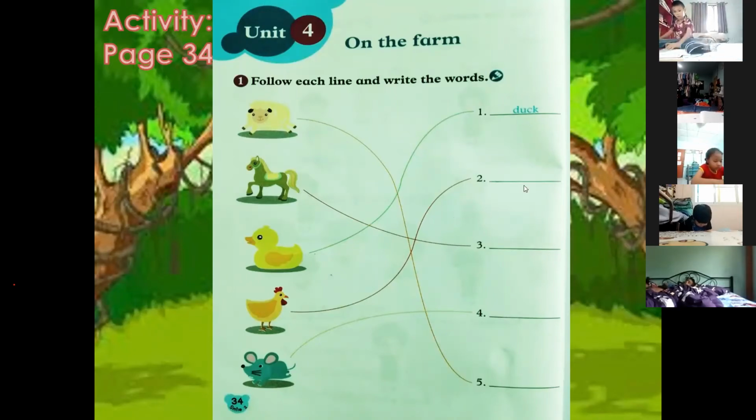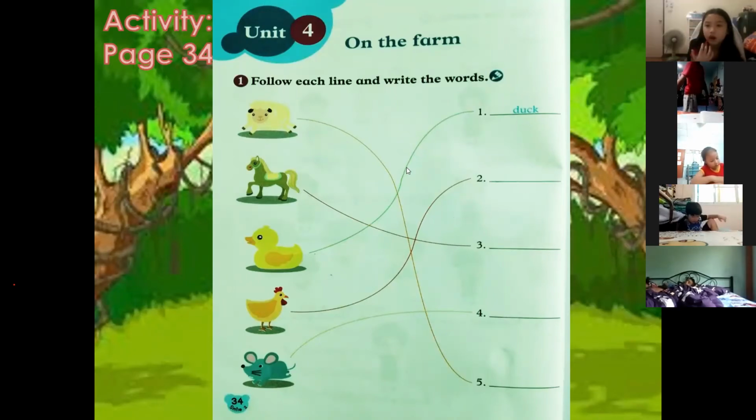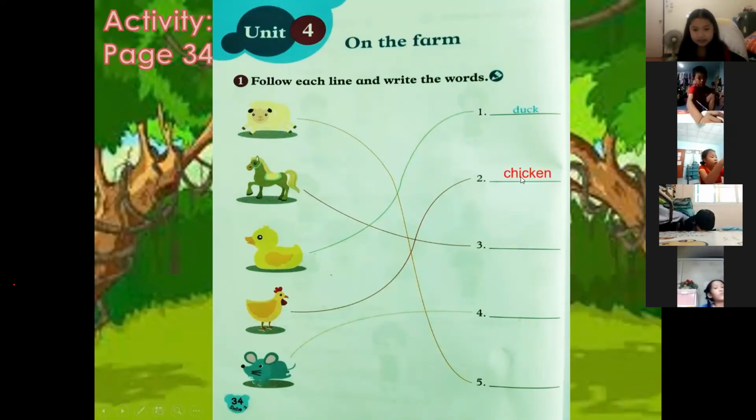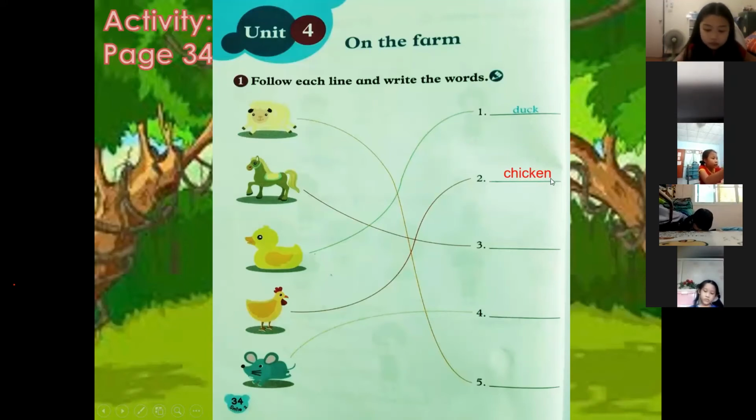Okay, so let's proceed to number 2. What animal is this? Chicken. Very good. So how do you spell chicken? C-H-I-C-K-E-N. Chicken.